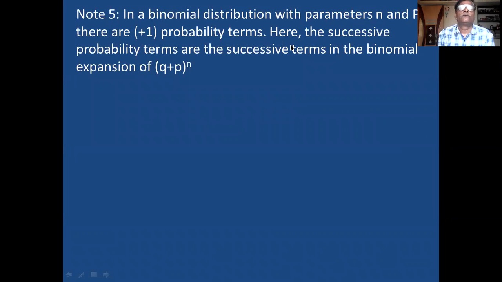Then the fifth note is, in the binomial distribution with parameters n and p, there are positive terms. Remember this. No negative terms, all are positive terms. Here the probability terms are the successive terms in the binomial expression. Successive terms means 0, 1, 2, 3, 4, 5, 6 up to n.